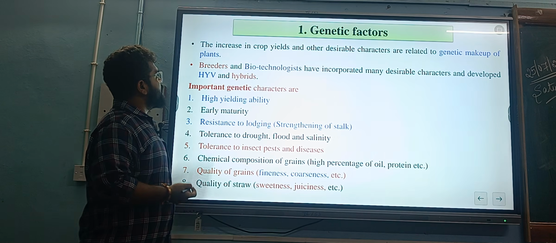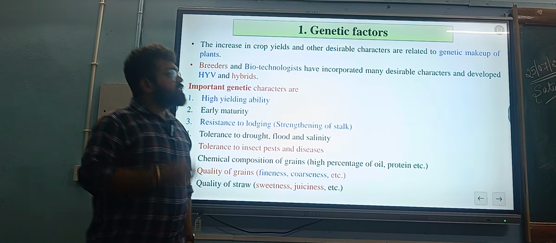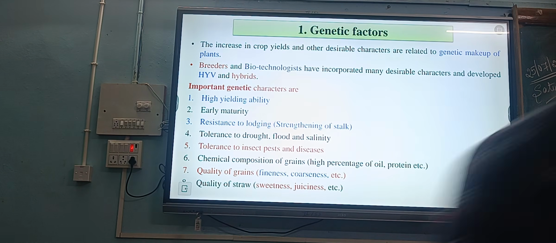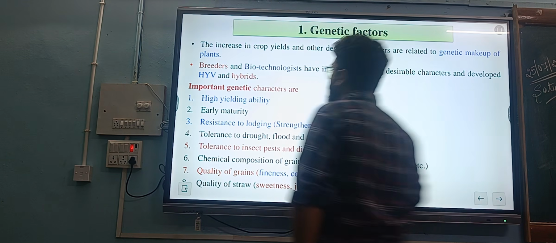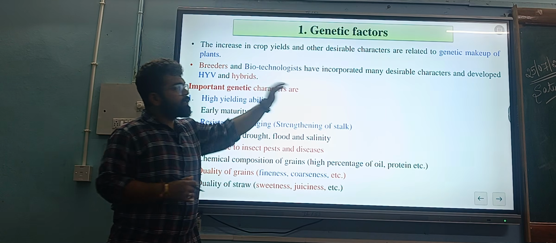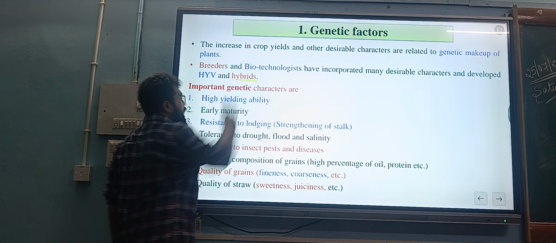Which are these factors? The increase in crop yield and other desirable characters is related to the genetic makeup of a plant. So the internal factor is the genetic factor that determines the plant's yield ability. Breeders and biotechnologists have incorporated many desirable characters and developed high yielding varieties and hybrids.